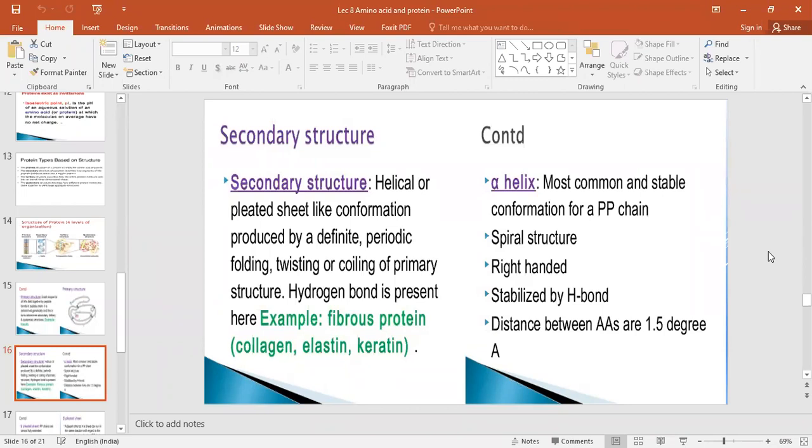Okay. Yes. So what comes under this secondary structure? Means what you have to do: fold, twist and coil. Yes. First one is the alpha helix. Alpha helix means it is a most beta pleated structure.